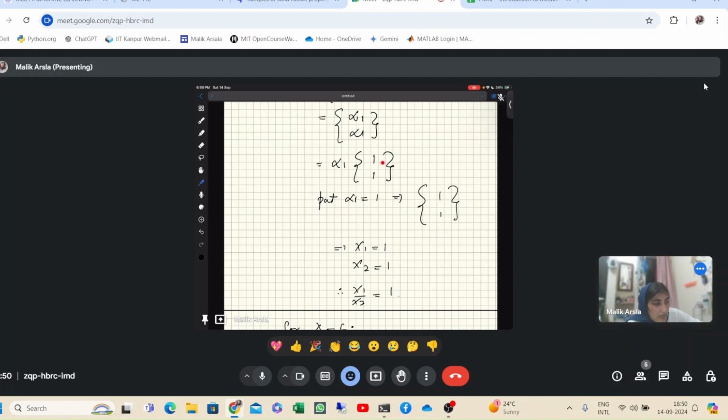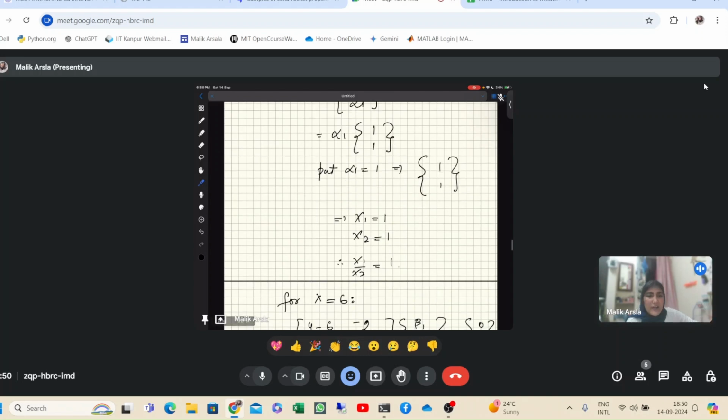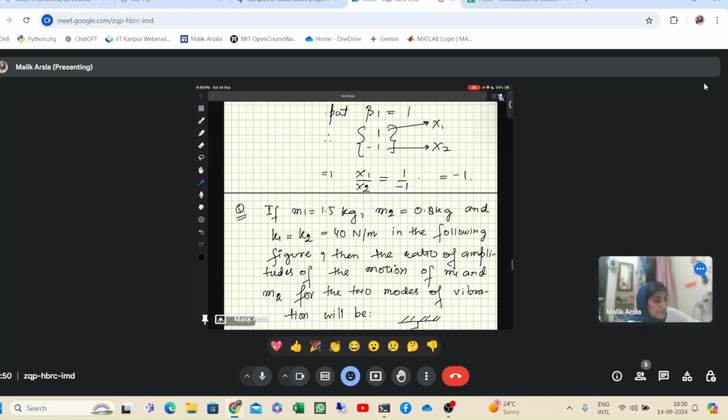If it were some fraction here, I would take that number so that I get a simple eigenvector. It doesn't matter because ultimately when we divide those entries, it would get cancelled. If I had taken 2 here, it would have been 2 and 2, then 2 and 2 would cancel. Again, you would get x1 by x2 equal to 1. So whatever magnitude you take, it does not matter. The eigenvector is going to be the same.